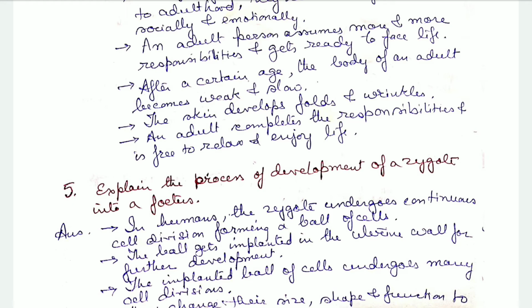The skin develops folds and wrinkles. That is the old age the adult has entered. An adult then completes the responsibilities and is free to relax and enjoy life. So this is the process of development throughout the person's life.